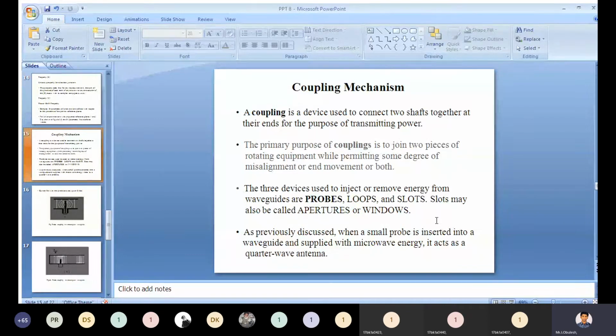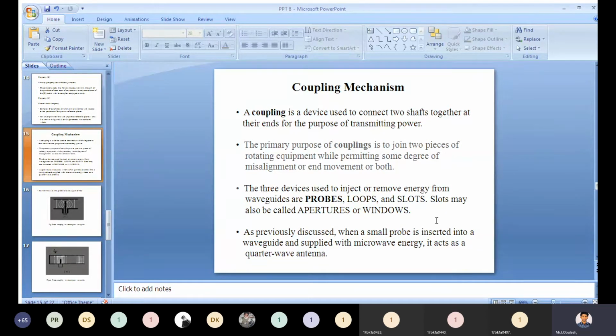Next, coupling mechanism. I think you know it. What is meant by coupling? Coupling is a device used to connect two shafts together at their ends for the purpose of transmitting power.